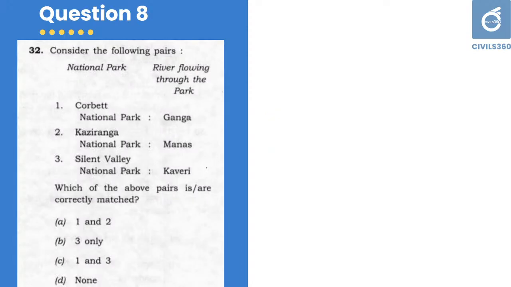Next question, consider the following pairs: national park and river flowing through the park. Corbett National Park, Kaziranga National Park, Silent Valley National Park. River flowing through: Ganga, Manas and Kaveri. Which of the above pair is correctly matched?